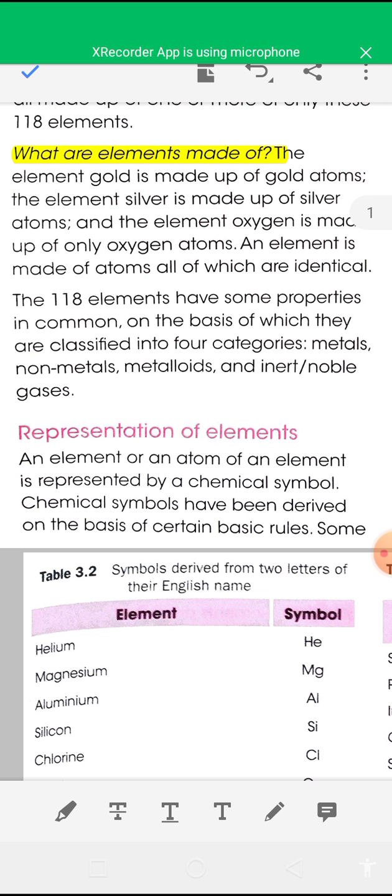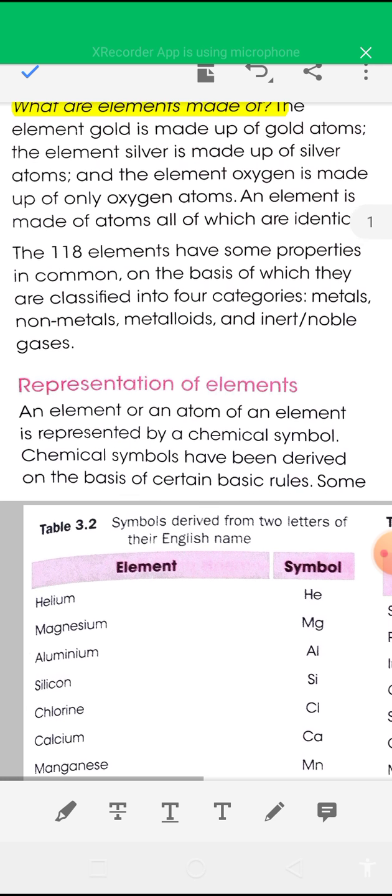Silver is made up of silver atoms. Similarly, the element oxygen is made up of oxygen atoms. So different elements are made up of different atoms, and the atoms of an element are all identical.